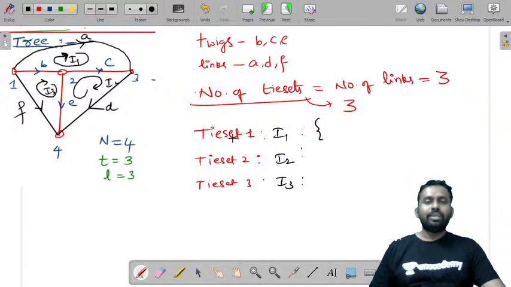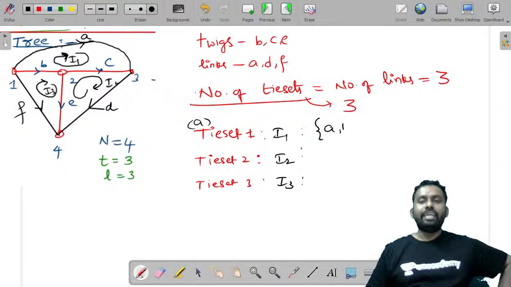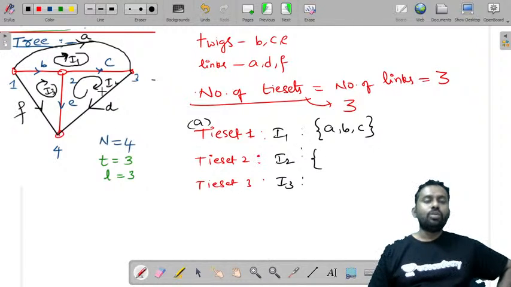Now what is tie set 1? Tie set 1 is this first tie set, corresponding to A, let us say. What are the branches in this tie set? That means what is the closed path which has branches? This loop is called the tie set. Now, this complete loop, what are the branches in that? A, B, C are the branches of this tie set. What are the branches in the second tie set, I2?